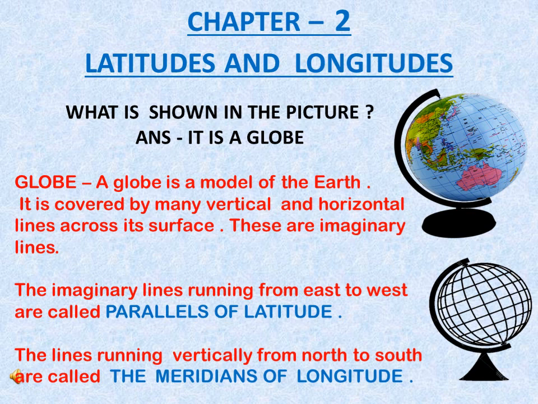The imaginary lines running from east to west are called parallels of latitude, and the lines running vertically from north to south are known as meridians of longitude. And dear students, the point where the latitude and the longitude of a place cross each other is the exact location of that place.